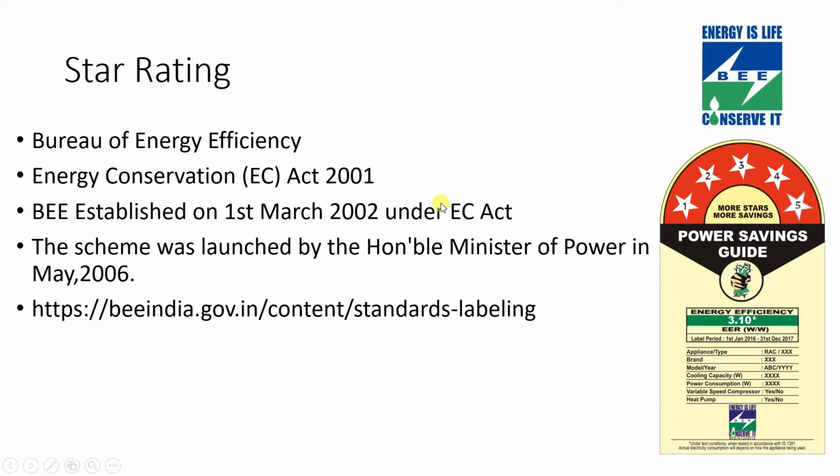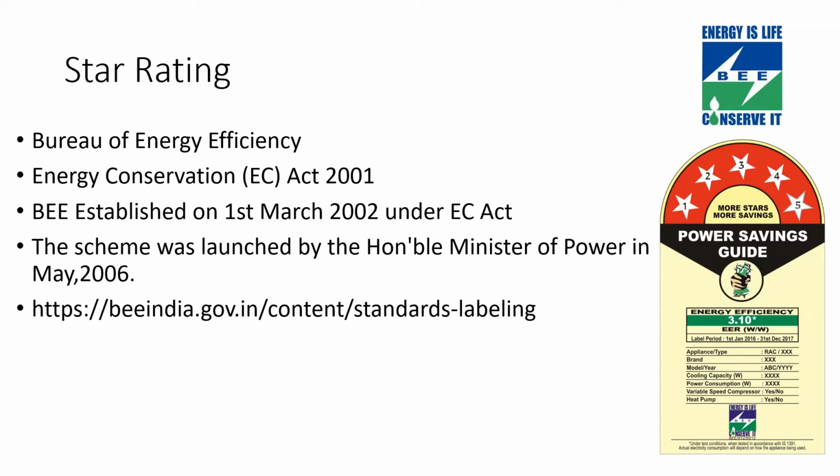Now BEE in May 2006 launched the scheme of this star rating. In order to get the information on this, you can visit the BEE India government website, star labels, or you can directly search BEE star label. Here you can see one star label that has been shown of a power appliance. Here you can understand that if you observe the older models, if you have at your home an old refrigerator or old air conditioner, in that case you will not be able to find the star rating.